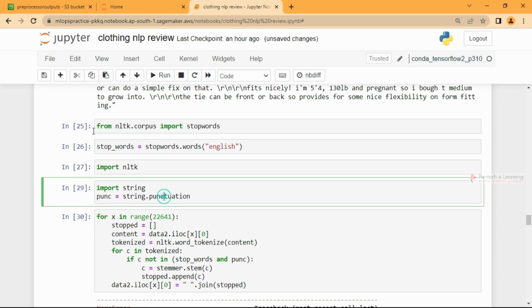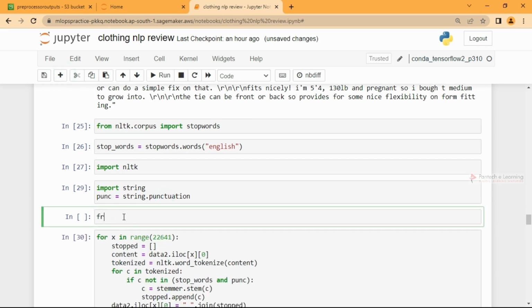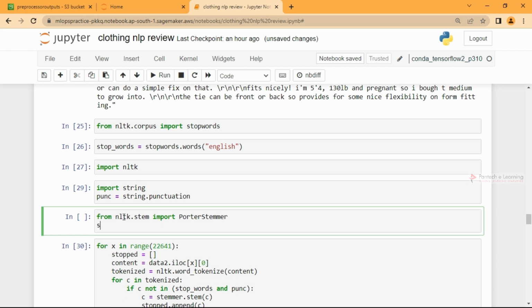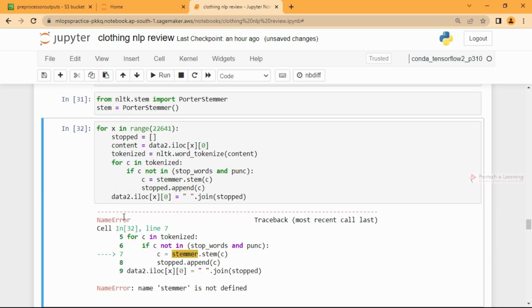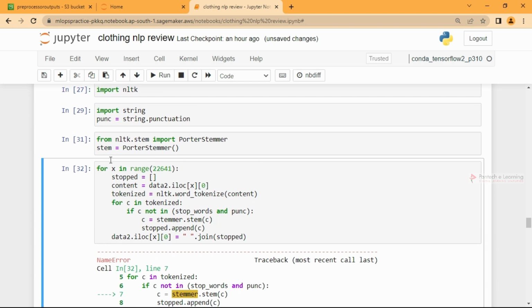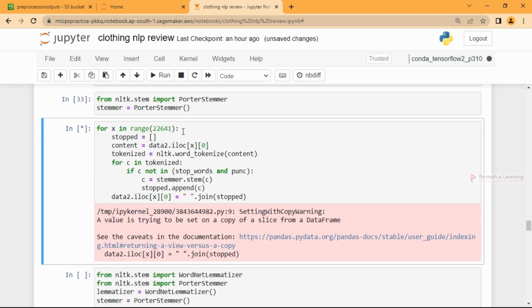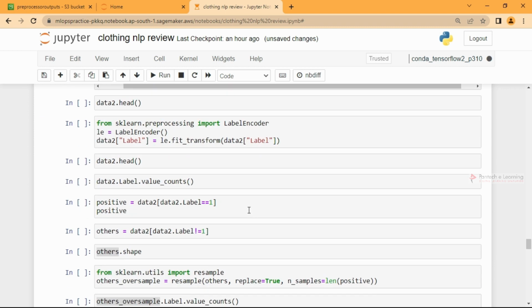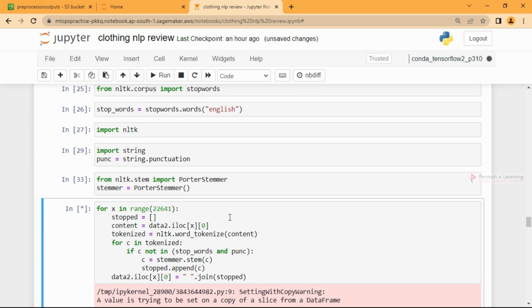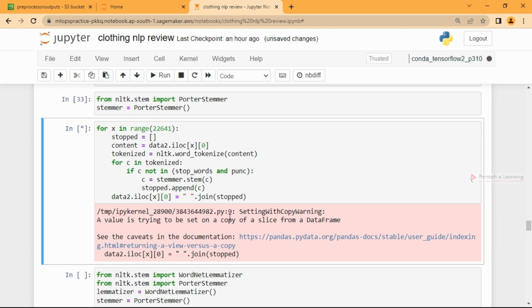The stemmer equals PorterStemmer. I think I have deleted it in between. Let it complete and let me run till this one, and then we'll continue.